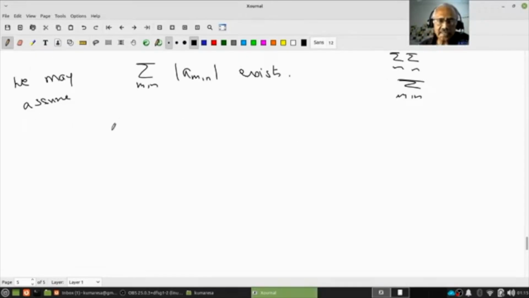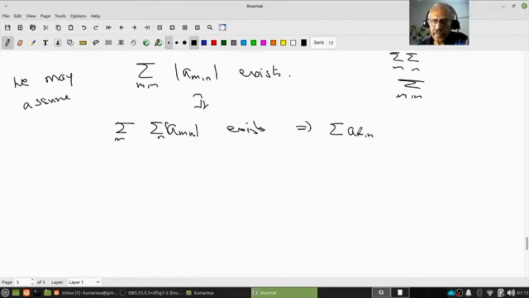Now, the earlier lemma said if this double sum exists, then this exists. It looks repetitive, but notice that this exists. So this in particular implies that the sum of |a_mn| over m, n exists. This implies that a_mn is absolutely convergent, so this series is convergent and this exists. Do all of you understand this?